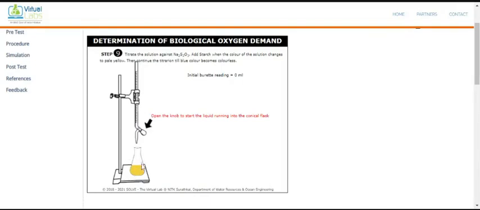And once the pale yellow color appears, then we add starch as an indicator. Once we add the starch, the color changes from pale yellow to blue. And then we continue the titration till it is colorless. Okay, so let's check it.